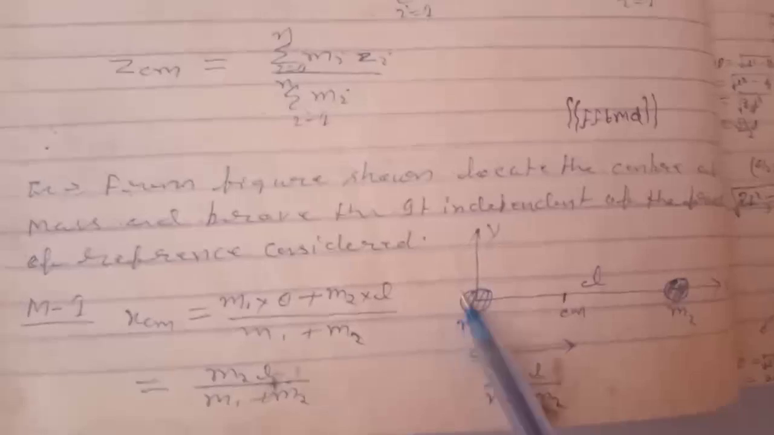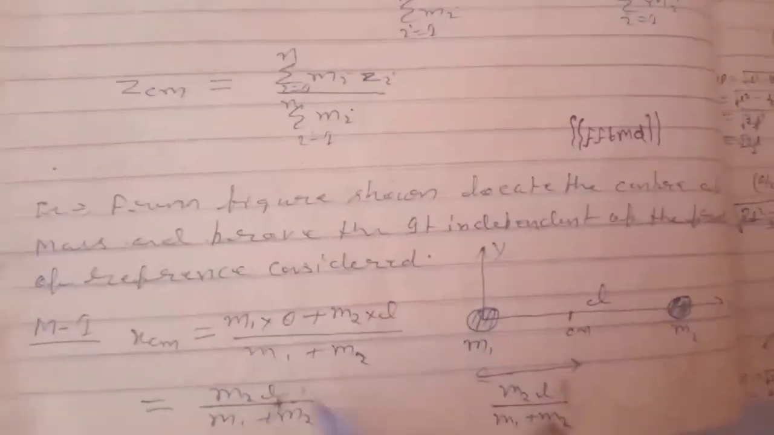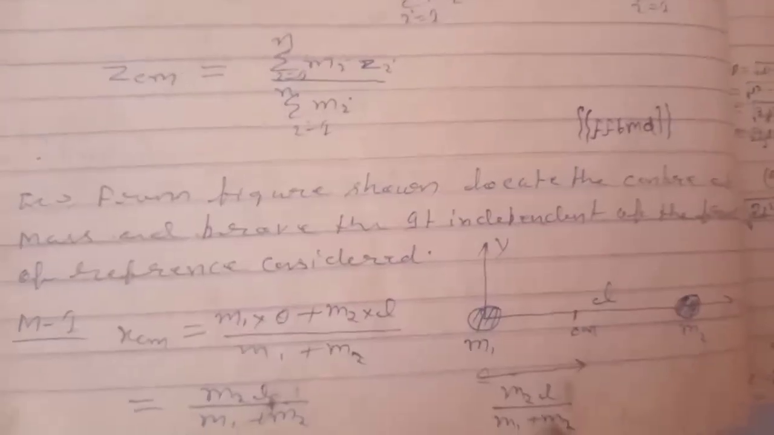Now XM, we know, is M1 x1 plus M2 x2 divided by M1 plus M2. Because M1 is at the origin, its x coordinate is 0, and the M2 coordinate is L. So M2 L by M1 plus M2, and this is the center of mass, at a distance M2 L by M1 plus M2.